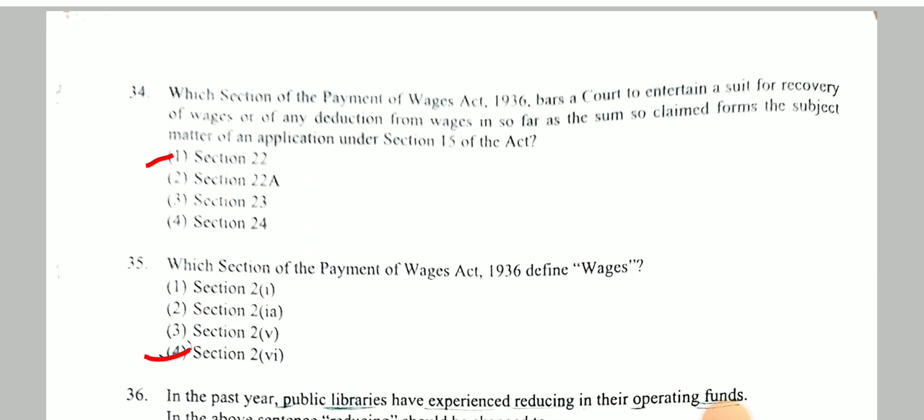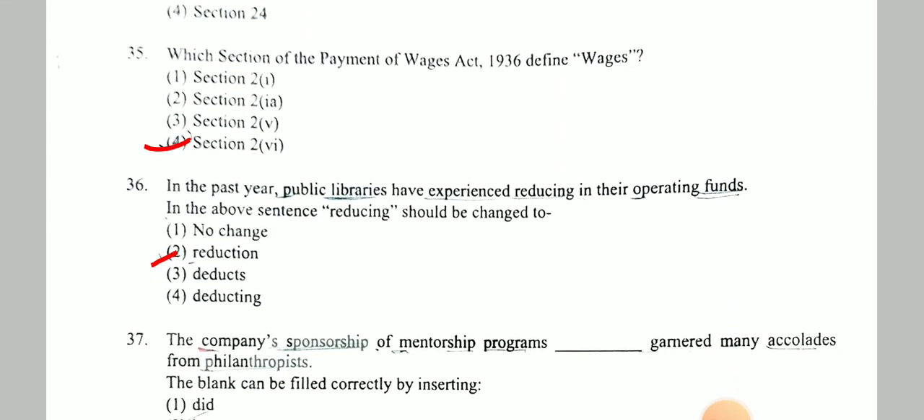Next, which section of the Payment of Wages Act 1936 bars a court from entertaining a suit for recovery of wages or of any deduction from the wages in so far as the sum so claimed forms the subject matter of an application under section 15 of the Act? And answer is section 22. Next question, which section of the Payment of Wages Act defines wages? And answer is section 2 subclause 6.